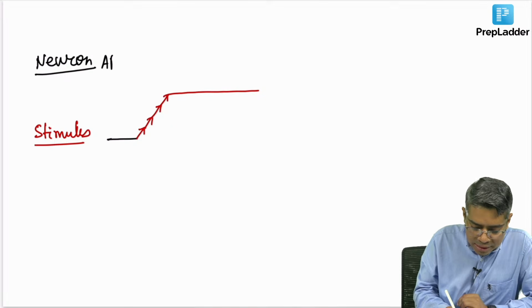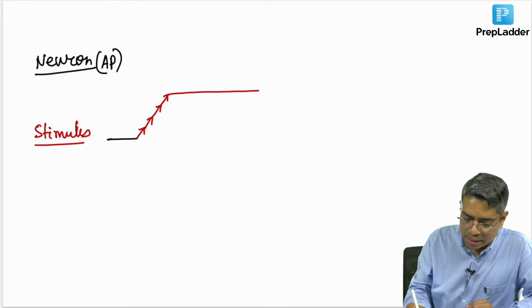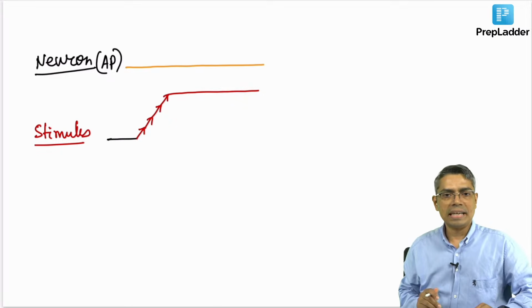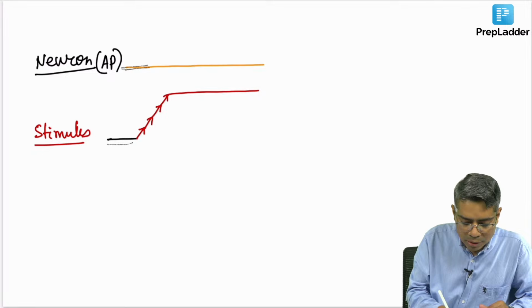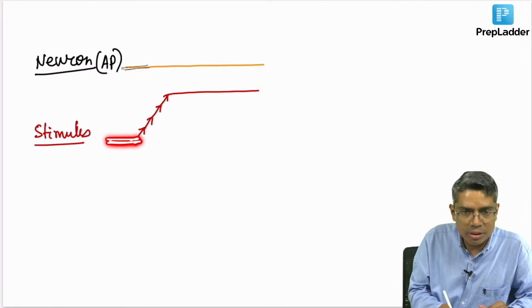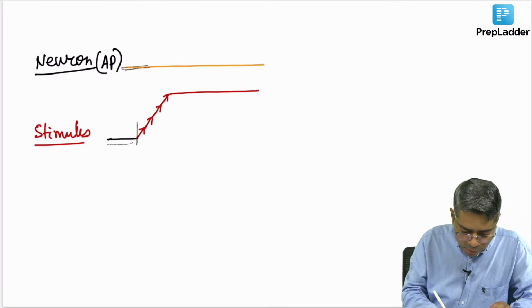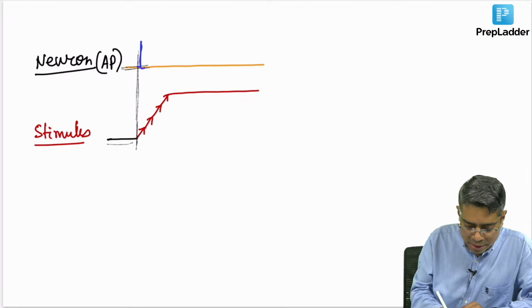The neuron will produce action potential because you are giving stimulation. This action potential I am going to record on this line. Initially, when there is no depression on the skin, there will be no action potential. Look at my diagram. Initially there is no depression on the skin, meaning the receptor is not stimulated, and no action potential is appearing. But from the point where I start causing depression on the skin, the action potential will start appearing, like this, again like this, again like this.